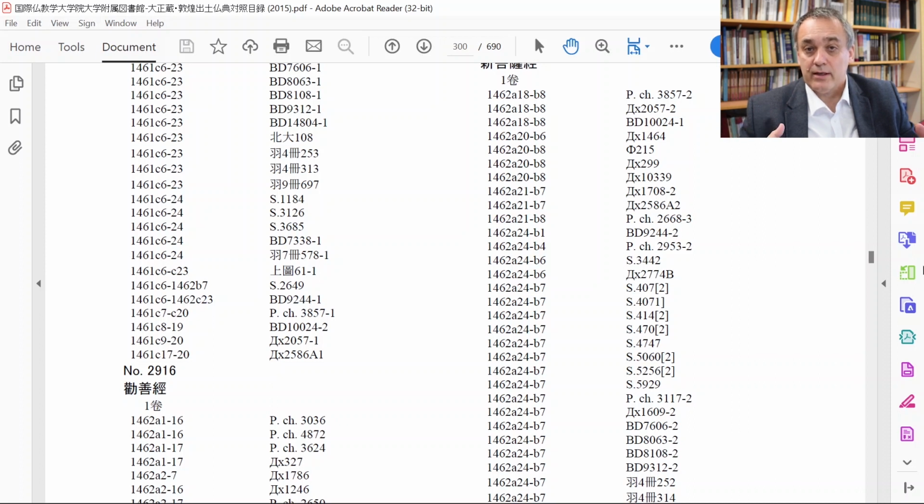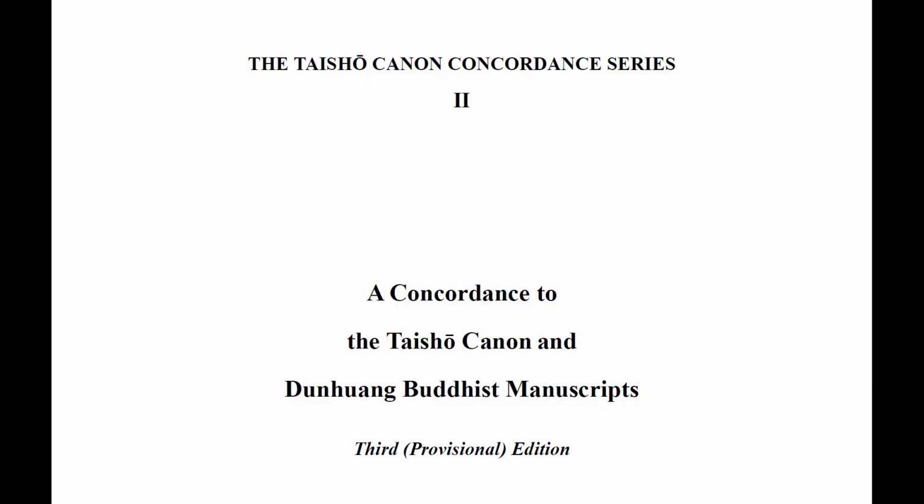And of course, other than this, you should always do a Google search and then find articles written about specific texts in Dunhuang, and you may be able to find several other manuscripts which have that text. But on the whole, I think you can use this Taisho concordance to find the texts within the manuscripts. Please put in the comments if you know any other ways of finding specific texts within the manuscripts.